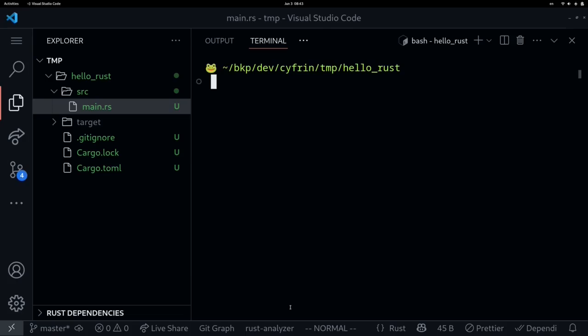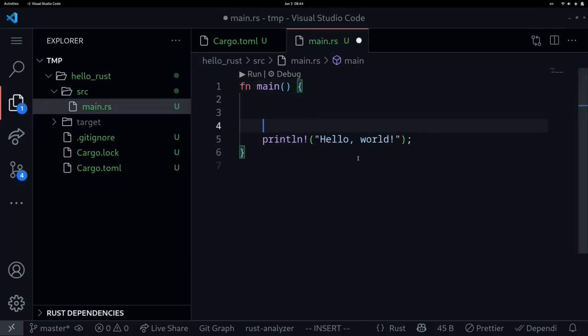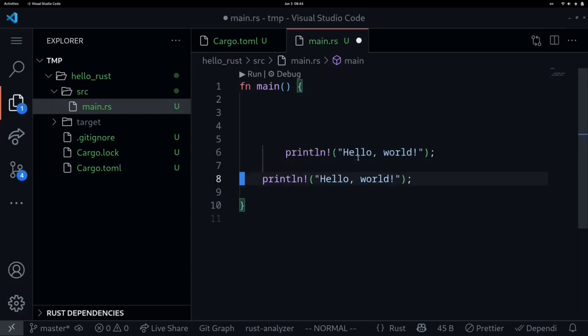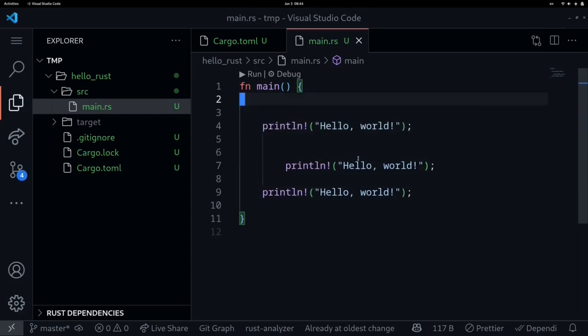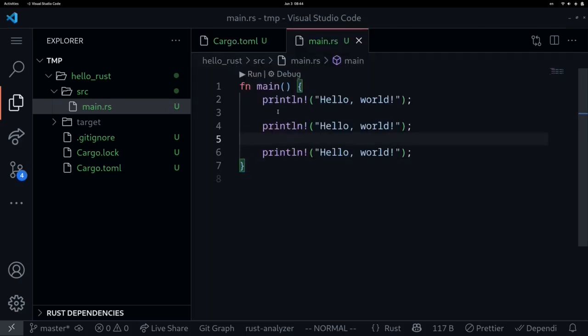The next command I will explain is called cargo fmt. What this will do is it will format the code inside source. For example, let's say that we have a messy code and we wanted to make this pretty. Then what you can do is open your terminal and then type cargo fmt. Now let's go back to our code. You'll notice that the code has been formatted. Unnecessary white spaces are removed and incorrect indentations are fixed. So that's a useful command, cargo fmt. It will make your code pretty.